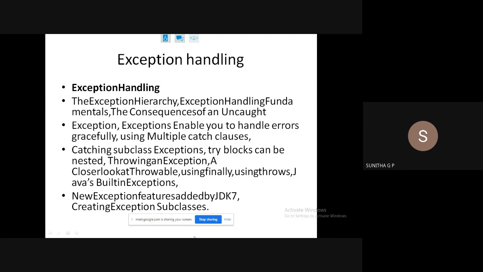And what is the new feature in JDK 7? I have to search it, or refer to the book to see what new thing they have added. Other than that, it will be very simple, and you will have throws, and how you have to use that. So that is the entire thing we have to discuss. Today we'll see what an exception is, what exception handling is, what the types of exceptions are, how exceptions are caused while we are running a program, and what the basic criteria of handling an exception is.